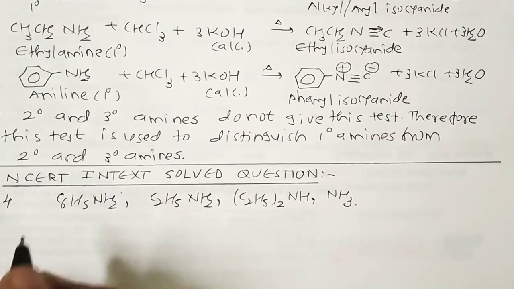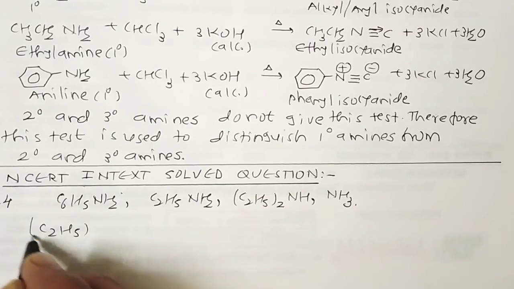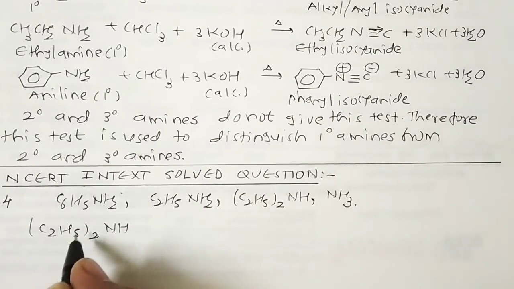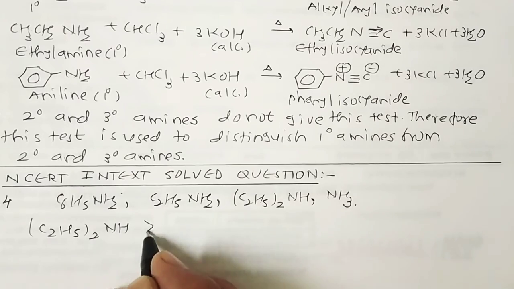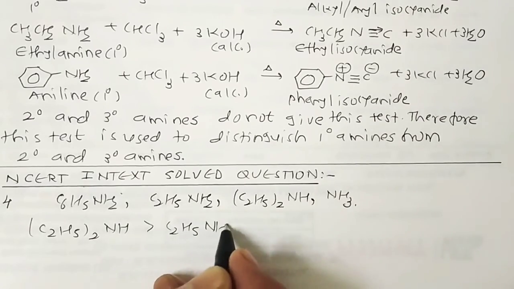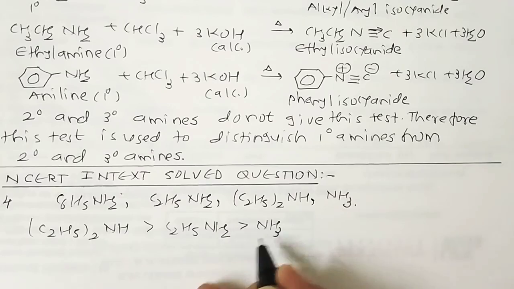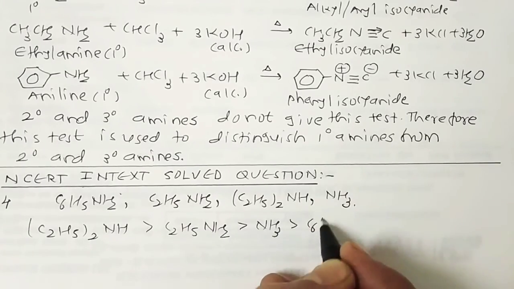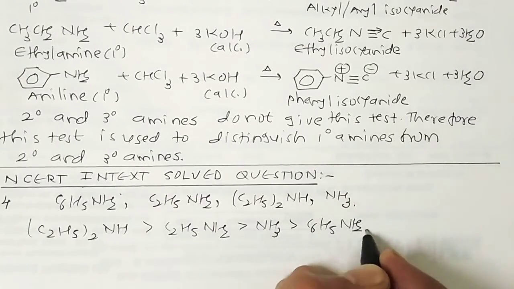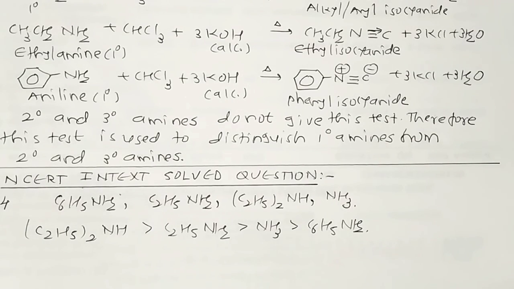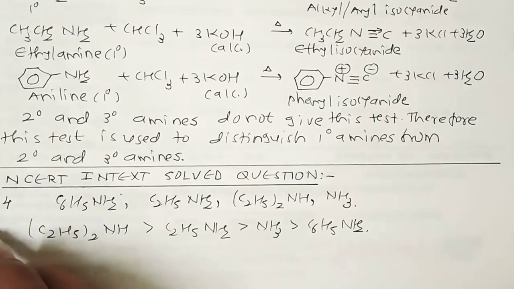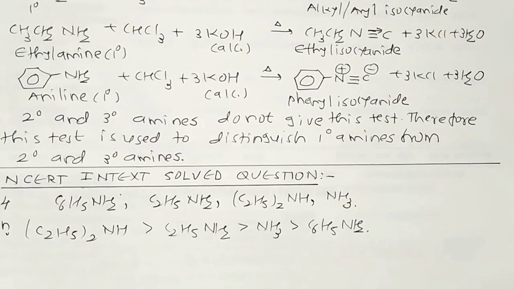So we know the answer is like that: secondary amine first, due to the inductive effect of the two alkyl groups. Then primary amine C2H5NH2. Then ammonia, because it does not contain an alkyl group, and the last one is aniline, C6H5NH2. So this is all about NCERT in-text solved question 13.4. So today we stop here, and in the next session we continue our journey of the chemical properties or chemical reactions of amines. Thank you very much.